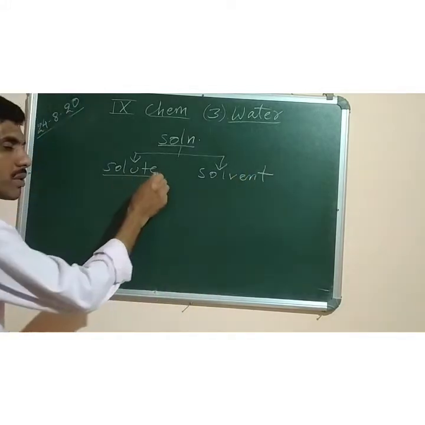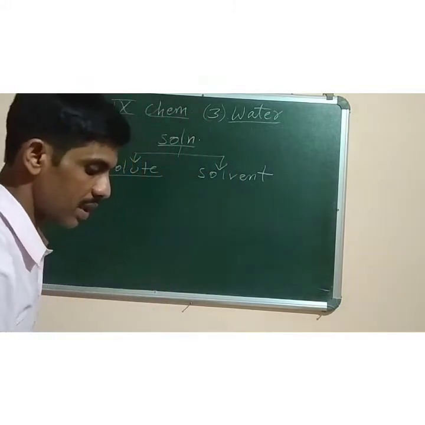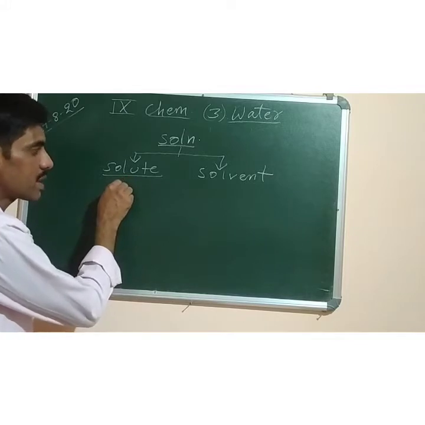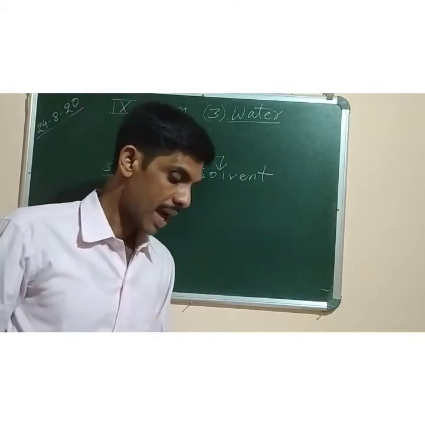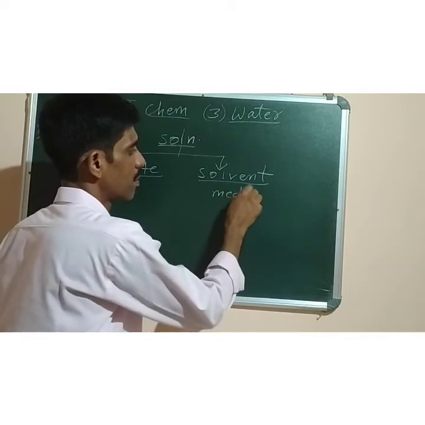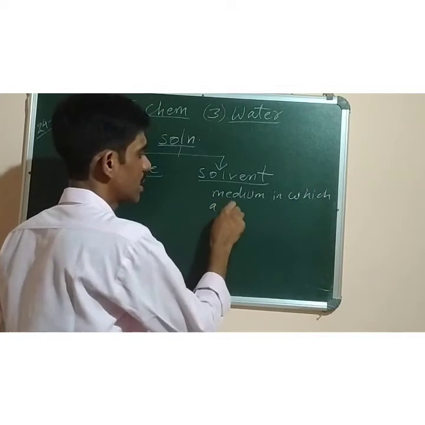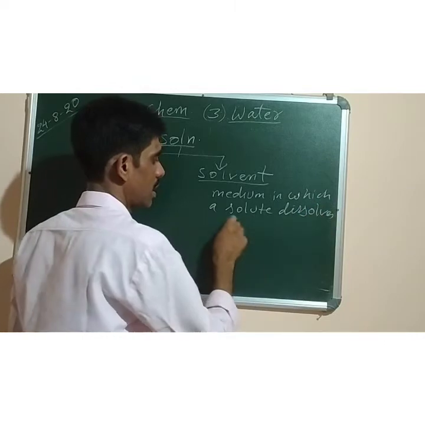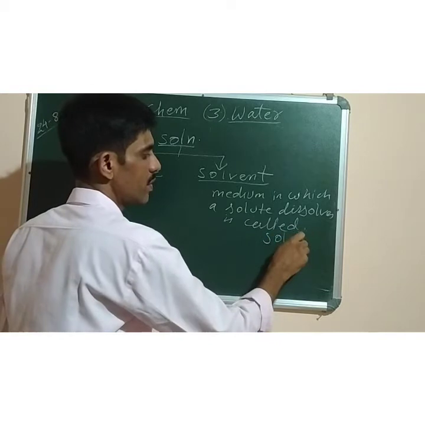The definition of solute: the substance that dissolves in a medium to form a solution is called solute, as given in your book also, and the medium in which a solute dissolves is called solvent. Generally, you know that water is the universal solvent.